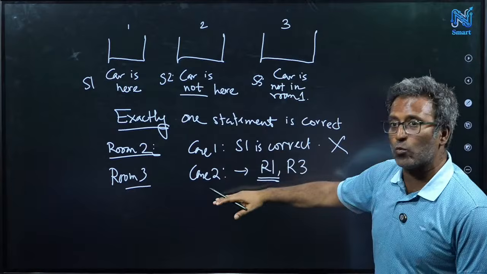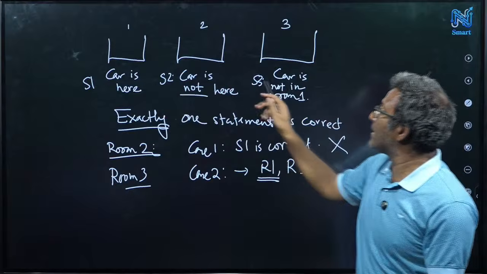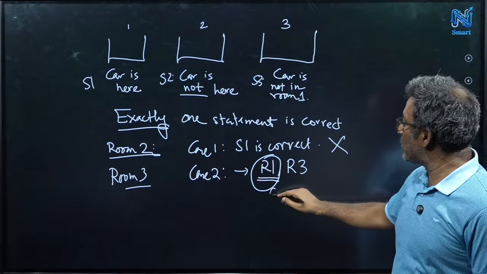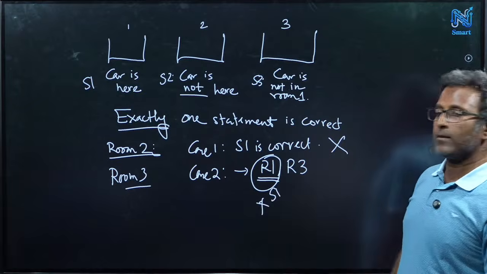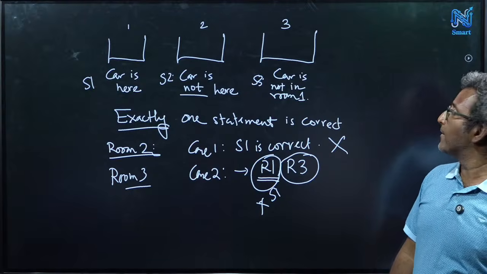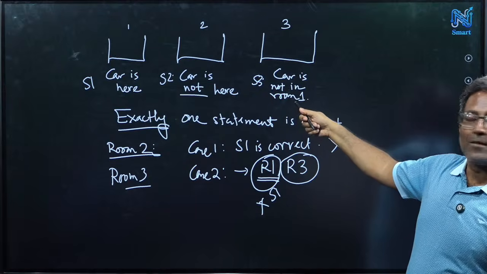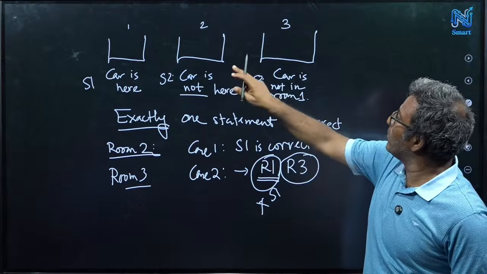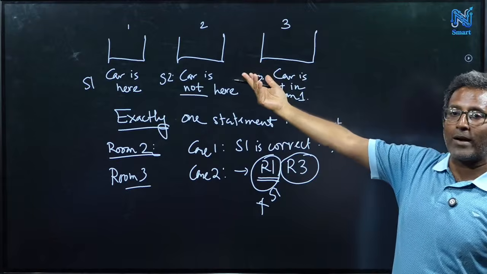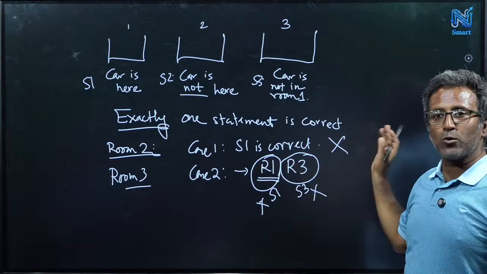So now under case 2, assuming that statement 2 is correct, statements 1 and 3 must be false. If the car is in R1, then statement 1 becomes correct, which is not possible. And if the car is in R3, then the car is not in room 1, which also becomes true. So statement 3 becomes correct, because statement 3 says the car is not in R1, and that is right. But that's not possible. So case 2 is also not possible.